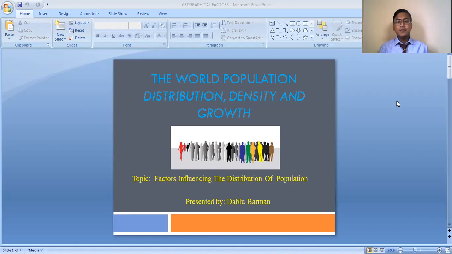So we came to know that different countries in the world have different sizes of population. Even within a country, the population varies from one region to another.